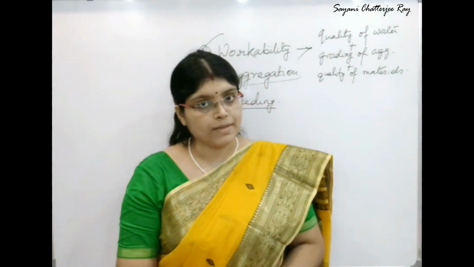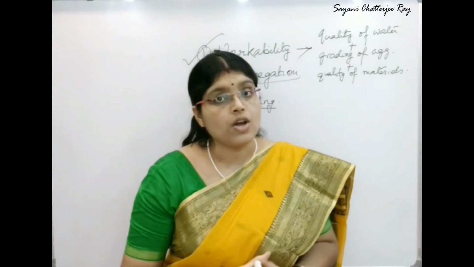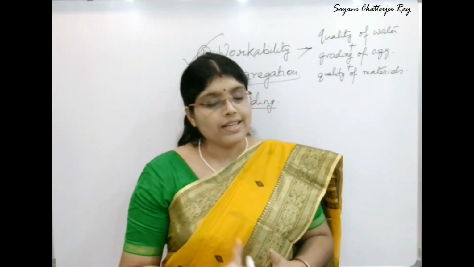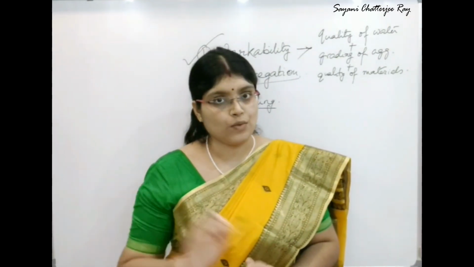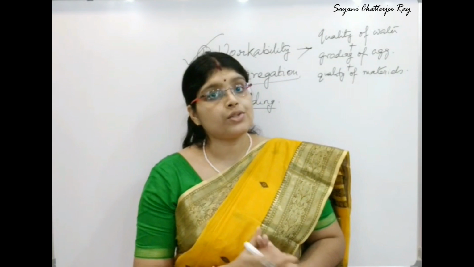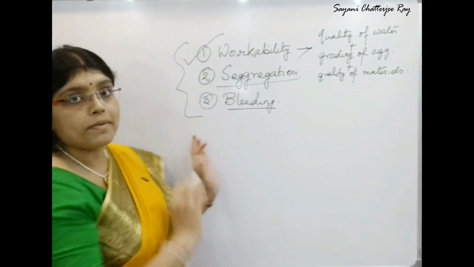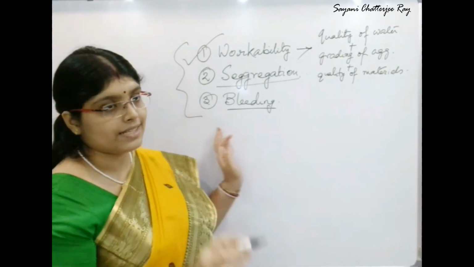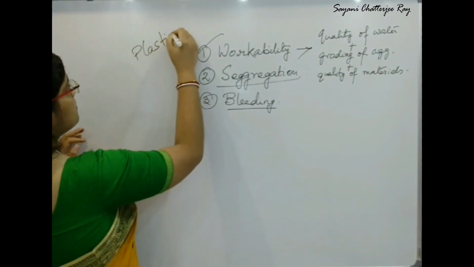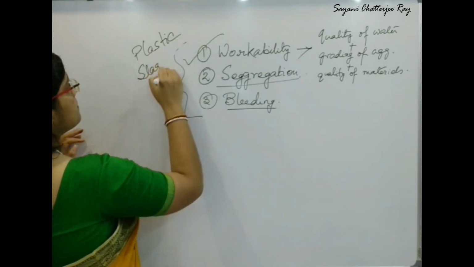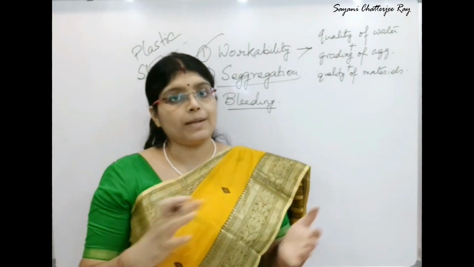Now the last property of concrete is bleeding. So what do you mean by bleeding? In a freshly mixed concrete, the separation of water or water-cement mixture is known as bleeding. Bleeding makes the concrete porous and weak. So concrete should be free from bleeding. These three are the properties of the concrete in its plastic state. The plastic state means when the concrete is freshly mixed.